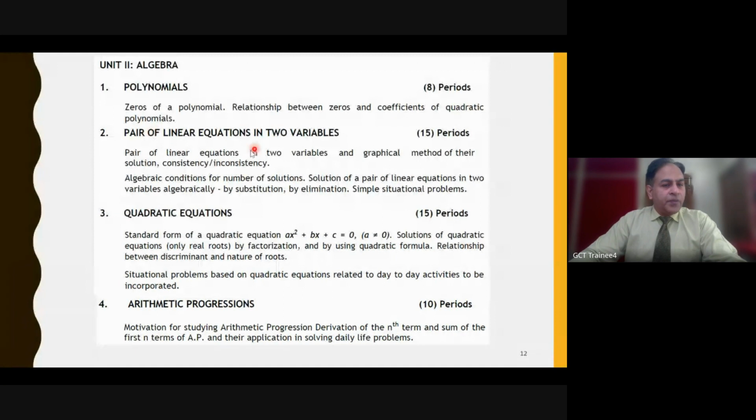And then we have equations in two variables. Therein we have one thing, the graphical method. Earlier there was a trend: we were expecting a question from the graphical method every year, but now the trend has changed, and not in every region are we getting the graphical method solution. But yes, algebraic condition of solutions is there, and then solution of pair of linear equations in two variables by substitution, elimination, and simple situational problems.